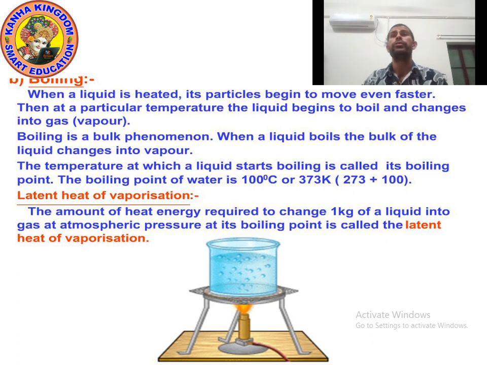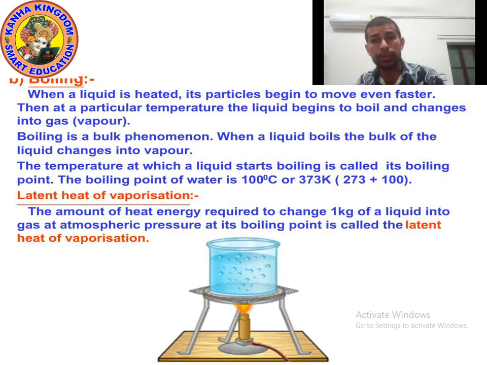So, when a liquid is heated, its particles begin to move even faster. Then at a particular temperature, the liquid begins to boil and change into gas, into water vapor. So this process is known as boiling.